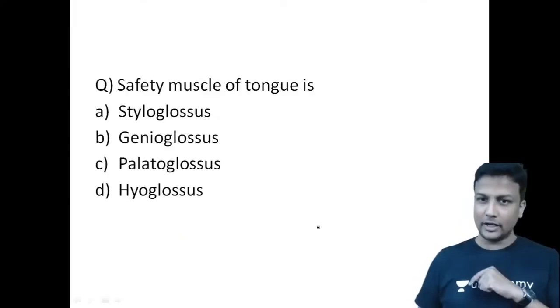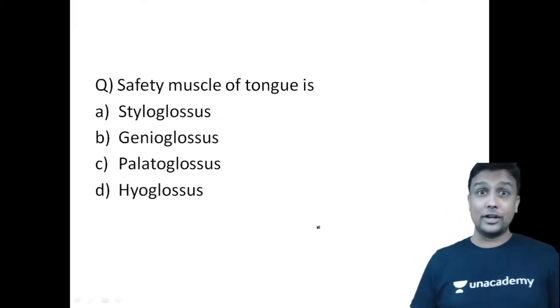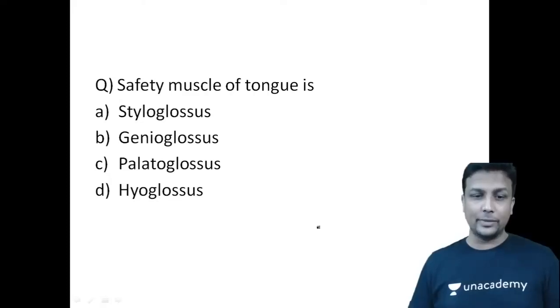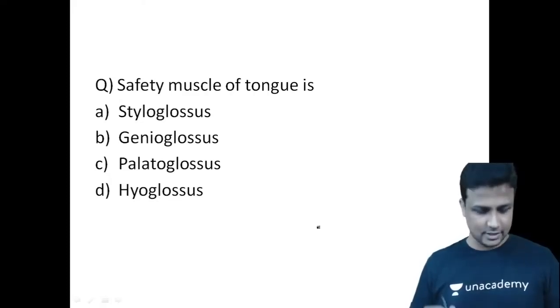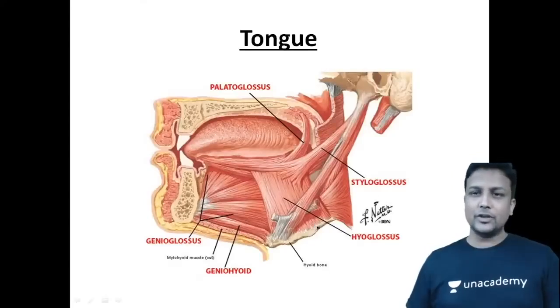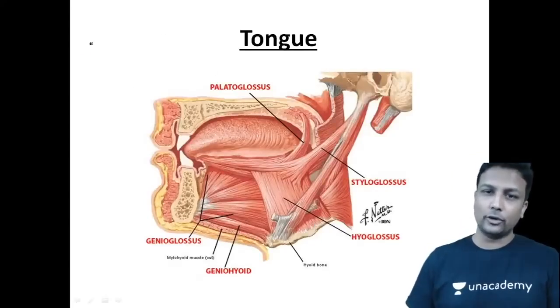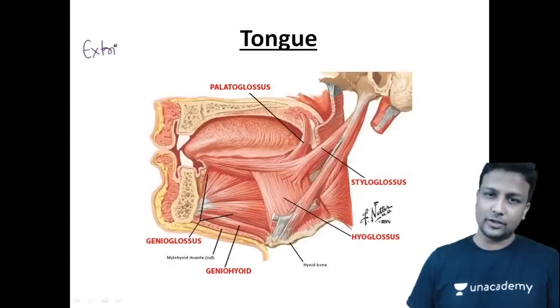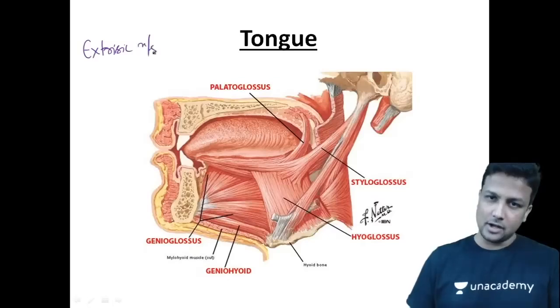Lovely. Next one, which one is the safety muscle of tongue sir? Oh, another very important topic, that is your tongue topic. Tongue topic is very much important here right now guys. Remember these extrinsic muscles of the tongue sir, there are 4 external, or we can say extrinsic muscles of tongue. How many are there sir?